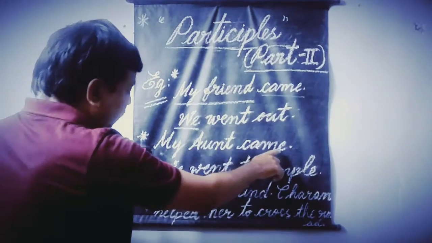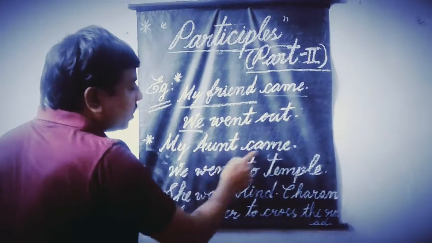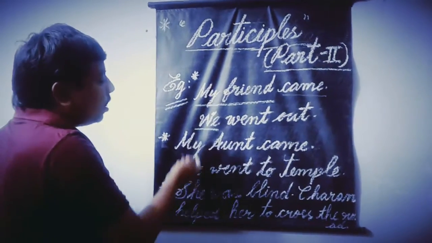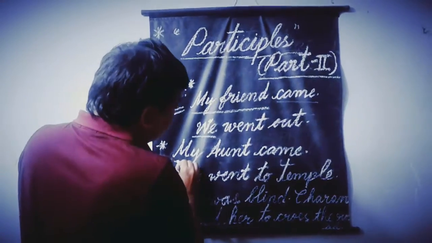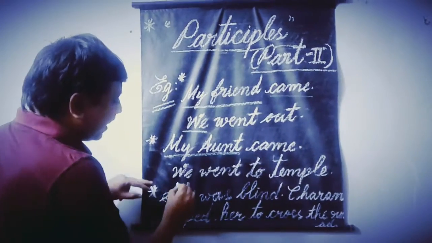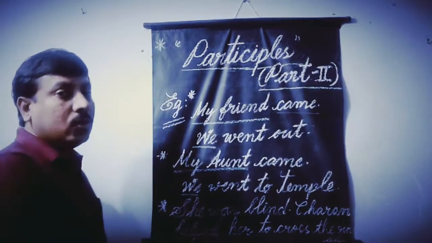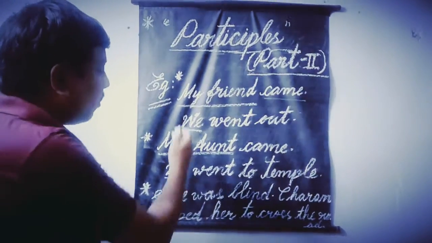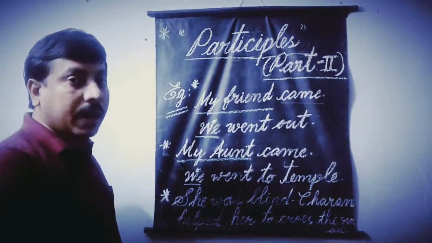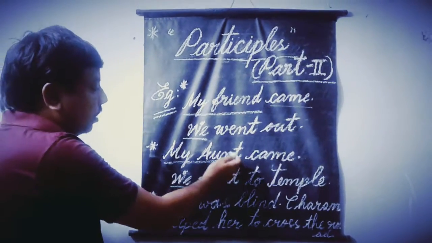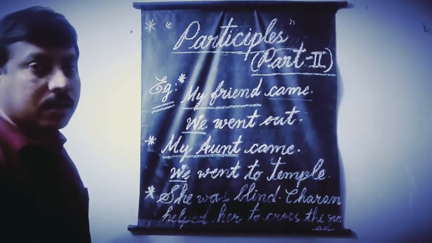My aunt came, we went to temple. Here also we can find two different subjects. From the first statement we can find the subject my aunt, and from the second statement we can find the subject we. When you find two different subjects, from the first statement we don't have to change the subject. Subject should be written from the first statement as usual in the answer.